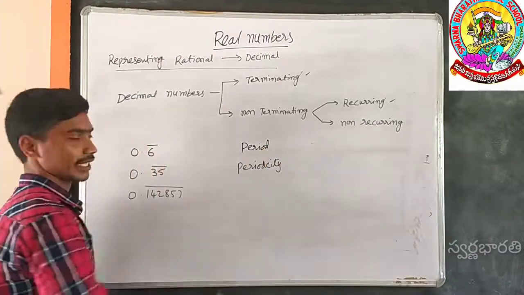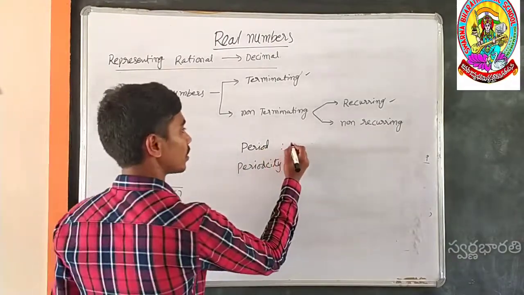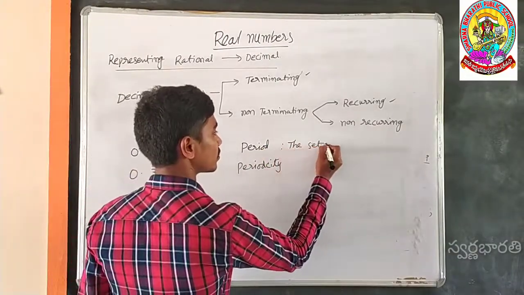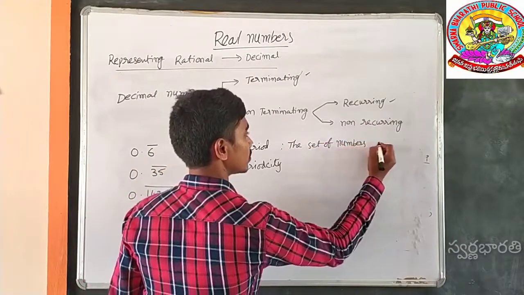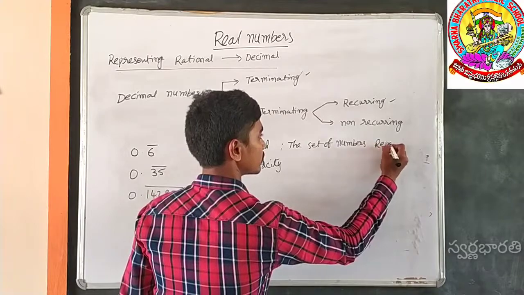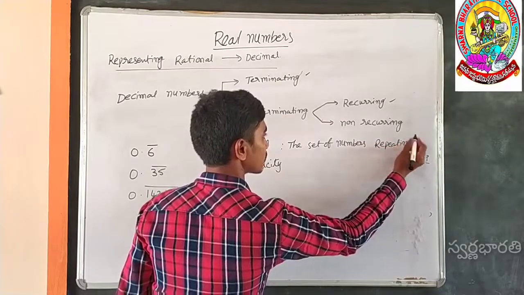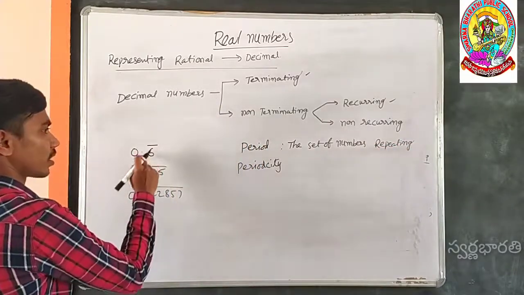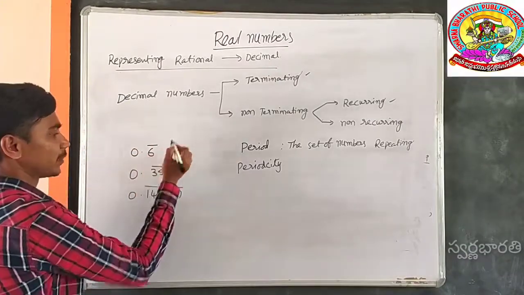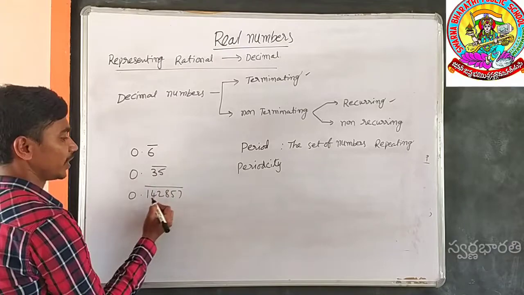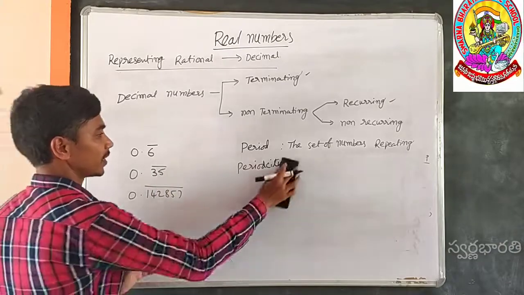What is meant by period? The set of numbers repeating is called the period. Here what is the period? 6 is the period, 35 is the period, 142857 is the period.